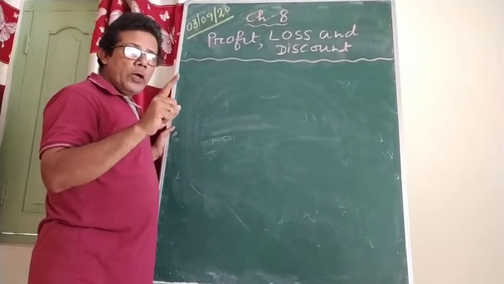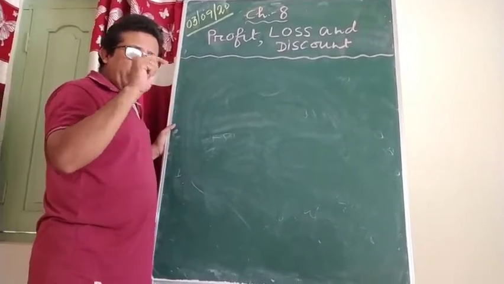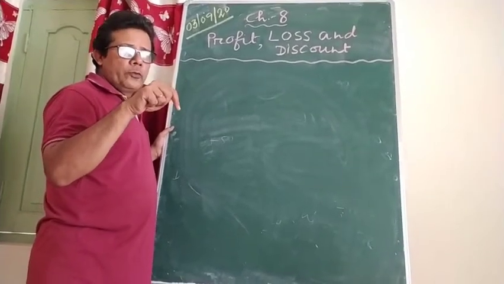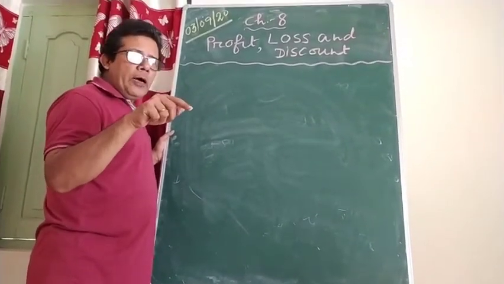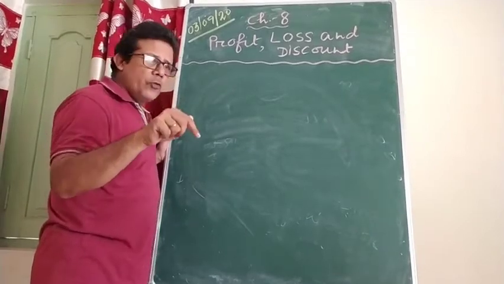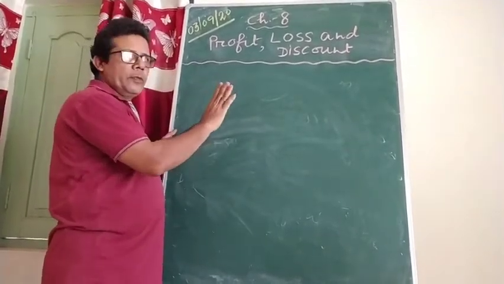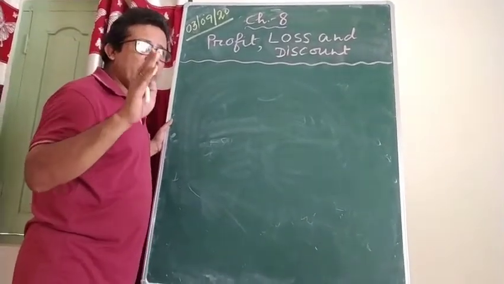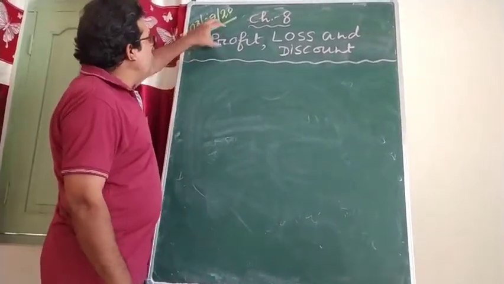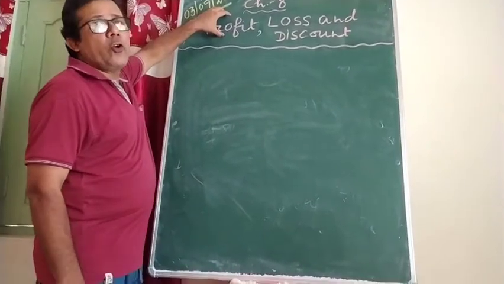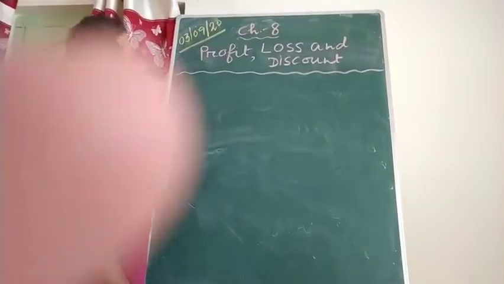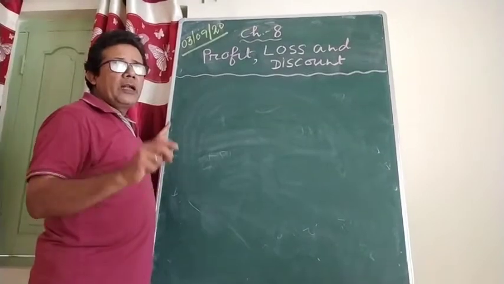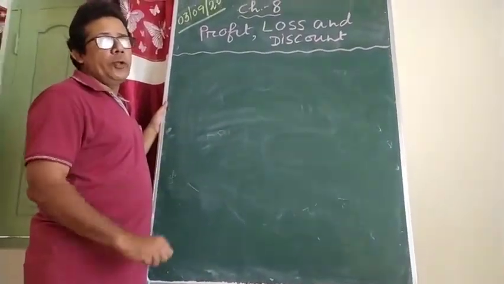Once more I am telling you, any problem based on profit and loss, first find out the CP. Whatever is given in the question, your first duty is to find out the CP. If you are able to find out the cost price, then profit and loss maths will not be a tough task for you to solve.